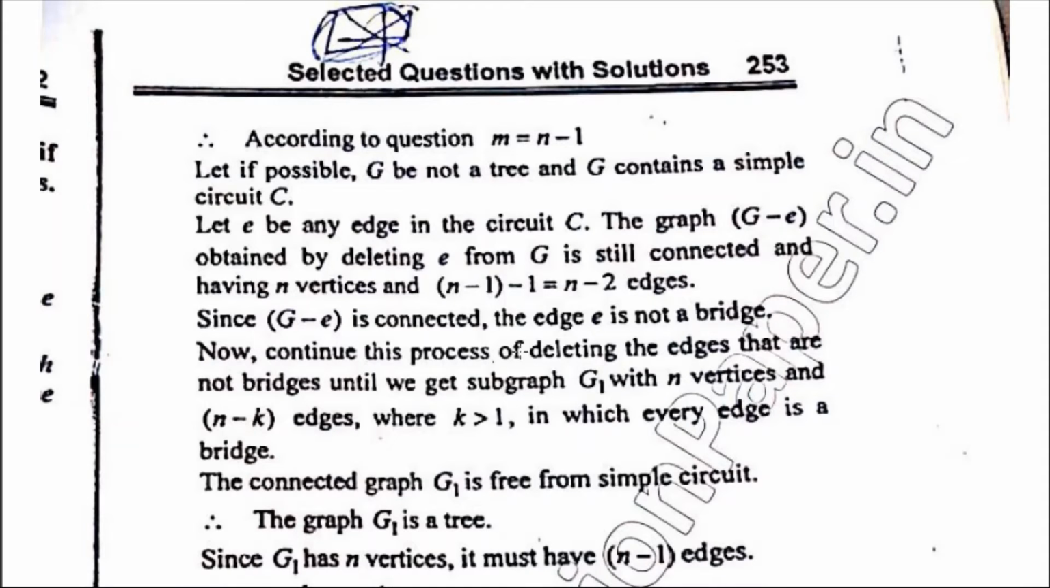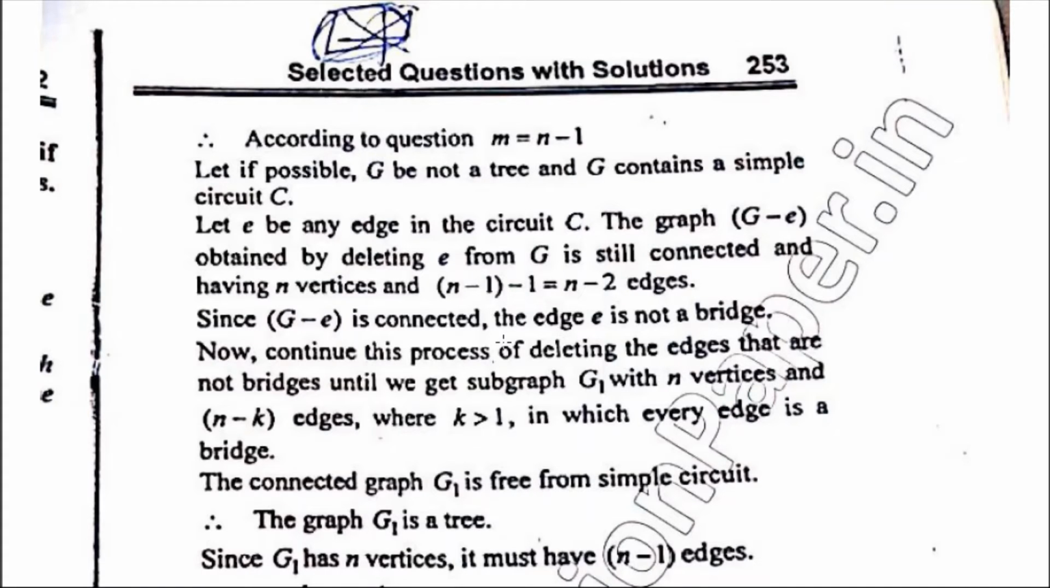Since G minus e is connected, then obviously e is not a bridge. Why is e not a bridge? Because if e is a bridge, then G minus e will be a disconnected graph. But since G minus e is connected, then definitely e is not a bridge.